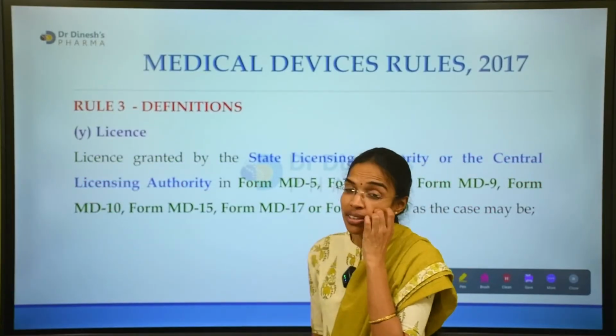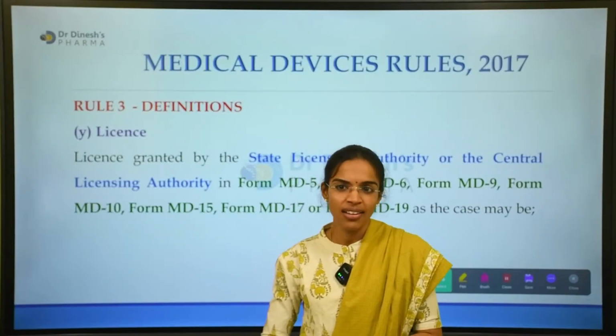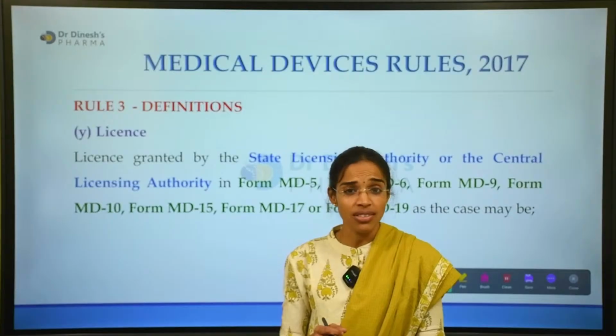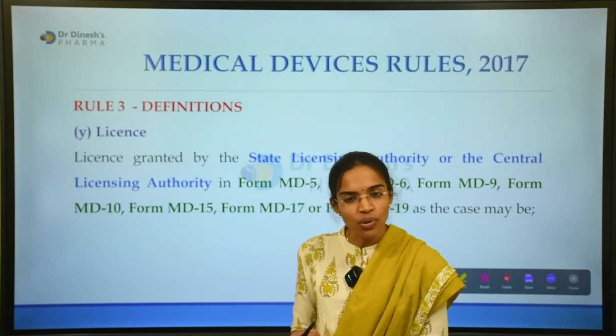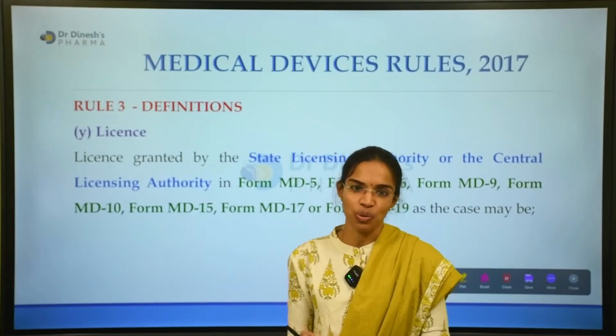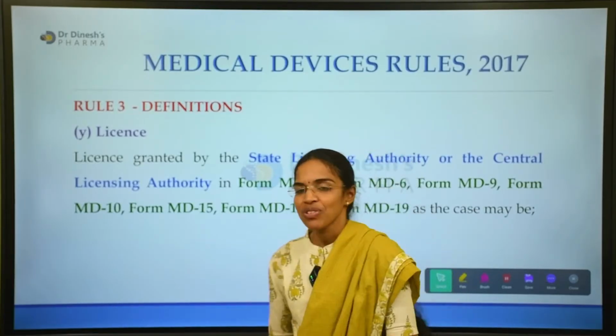Yes, and coming to 3Y. 3Y is about the license. We are discussing MDR 2017, and the most important part is the license. License should be important. So what is license?